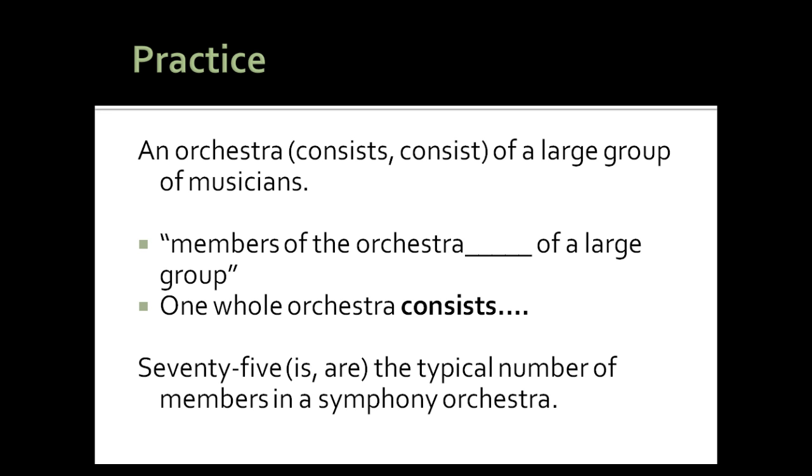Whereas with the example of 75 is or are the typical number of members in a symphony orchestra. It's a number, 75, and that's more than one, so we might think it's plural. But the question is in a sentence, is 75 considered one amount? Well, it is. So it is one amount. And is going to be your verb choice.